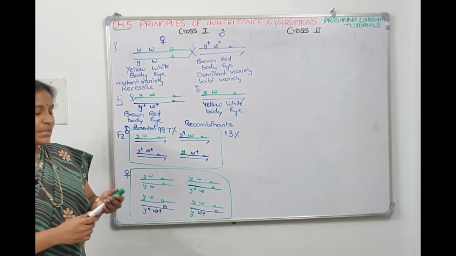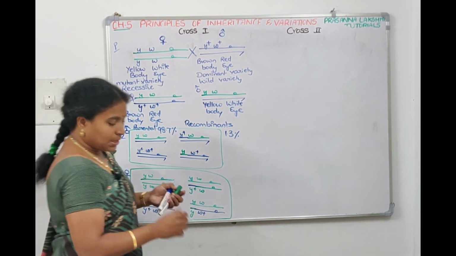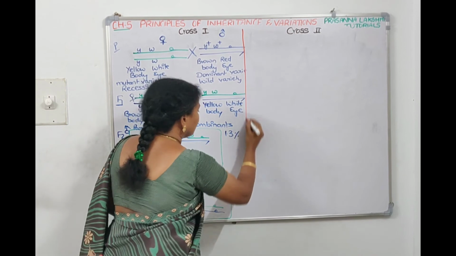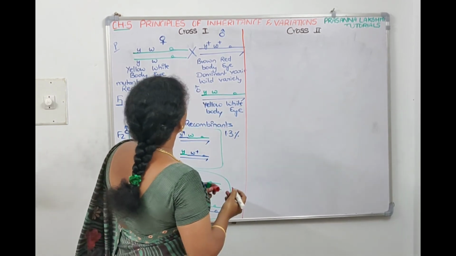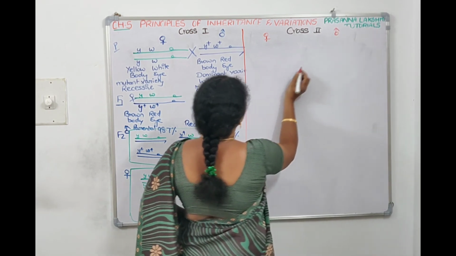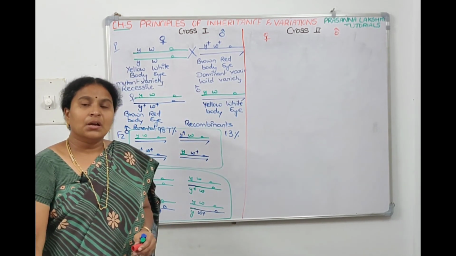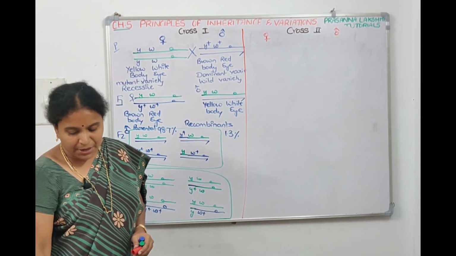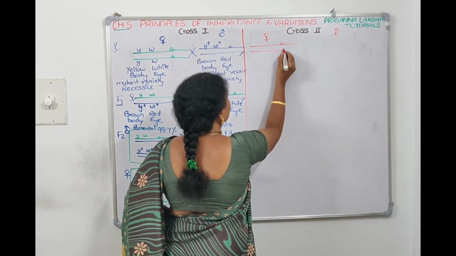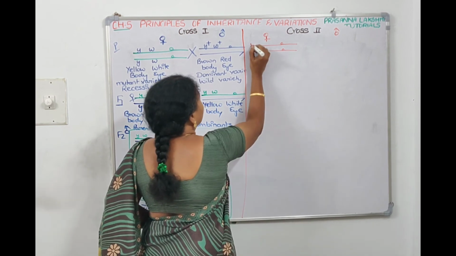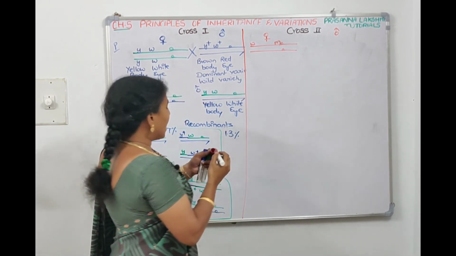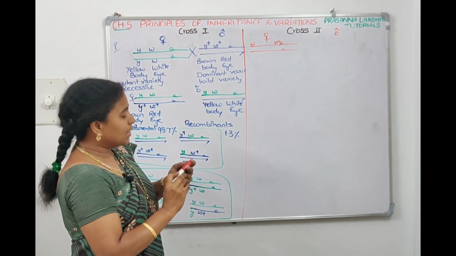So to check that, he has conducted another cross. This time he has taken females and males. He has taken the characters, the genes which are present far away. So he has taken W and M. W is eye color and M is the size of the wing.